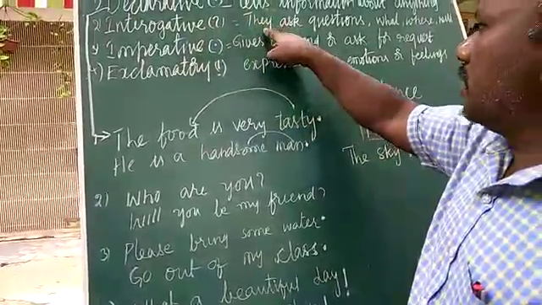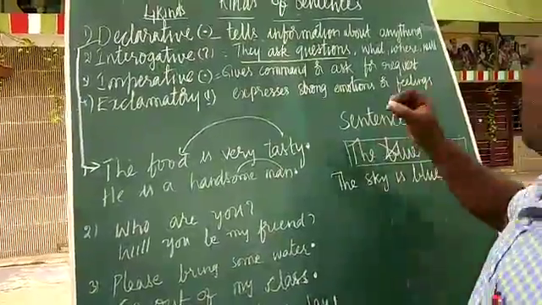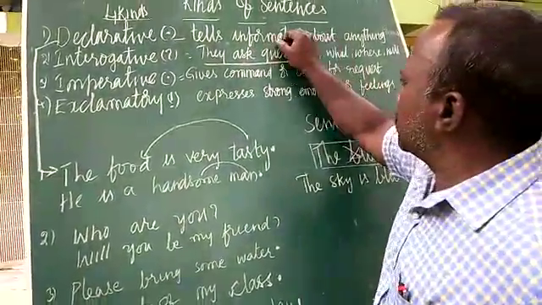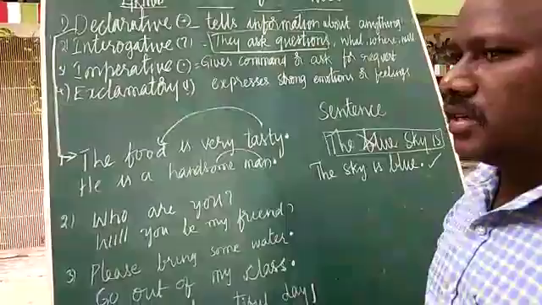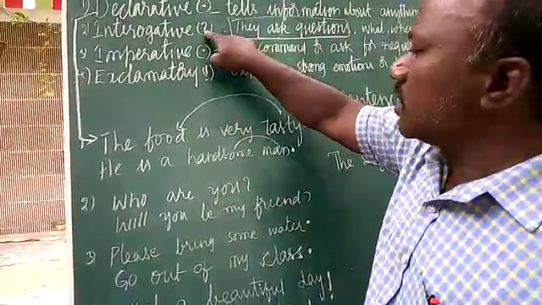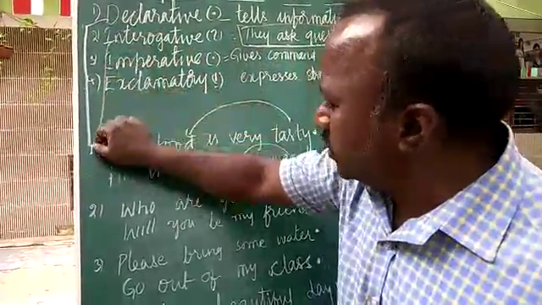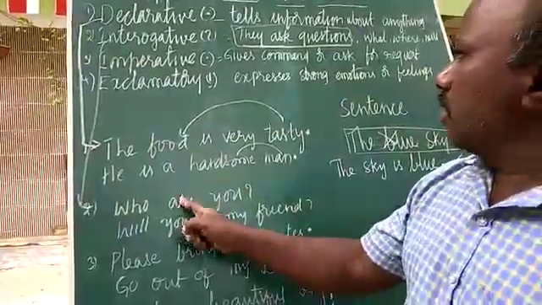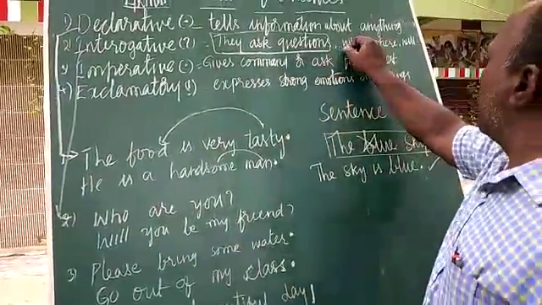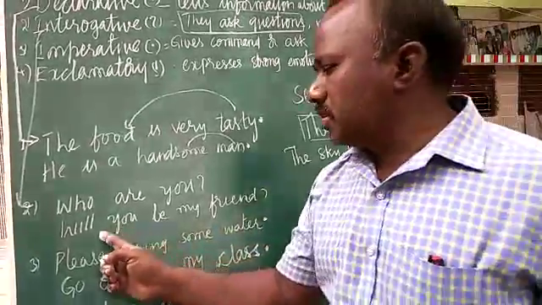Interrogative sentence means they ask questions. The work of the interrogative sentence is to ask questions, and the sentence will end with a question mark. Okay, so we'll go with some examples here, children. Now, I said questioning words like what, where, will. We'll make some questions here.